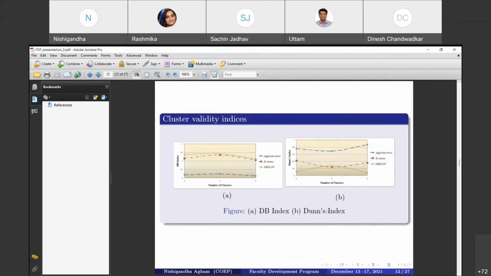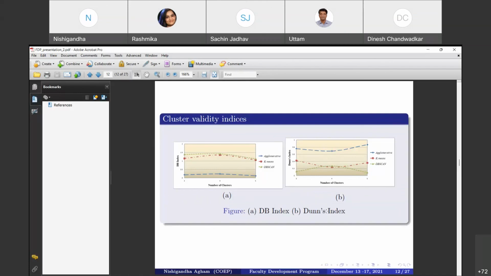That is a very important validation or evaluation performance factor. The aim of this Dunn index is to identify the set of clusters that are compact with a small variance between the members of that cluster. Okay, now how does it validate? The higher the Dunn index, the better is our clustering.